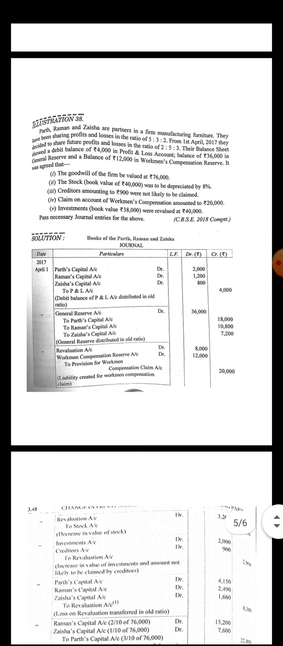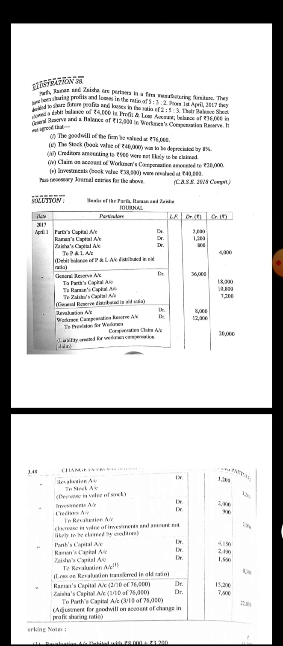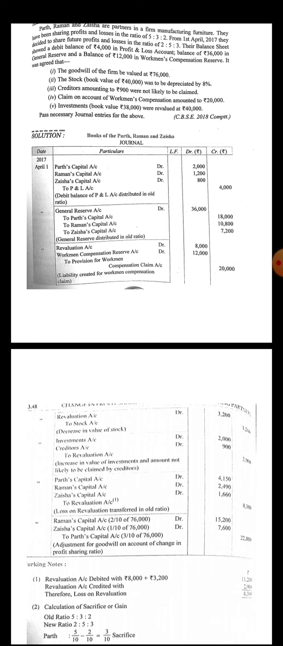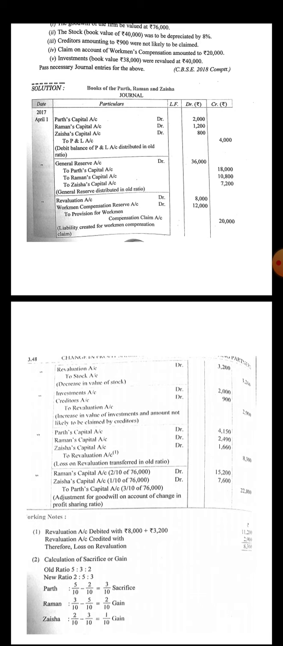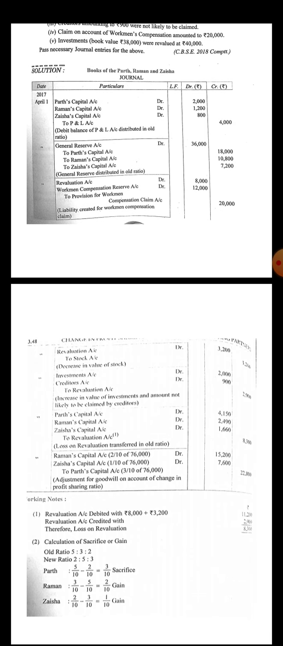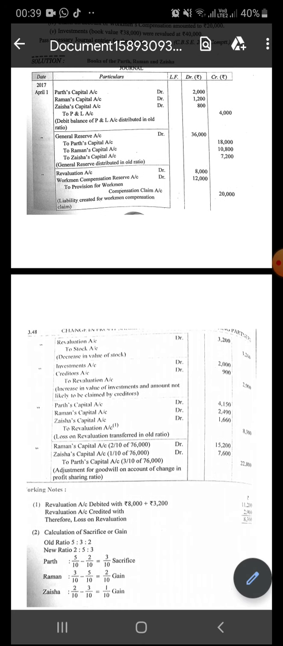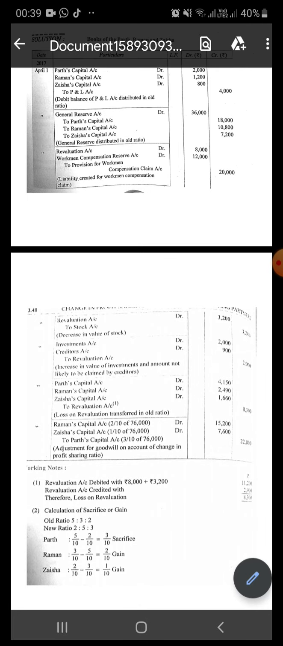After that, there is a claim on account of workman compensation amounted to rupees 20,000. And what is the balance in the workman compensation reserve? That is 12,000. Means we have a balance in the workman compensation reserve of only 12,000 and there is a claim for 20,000. So there is a loss of 8,000 that will be transferred to the revaluation account. The entry will be workman compensation reserve account debit 12,000, revaluation account debit 8,000, and to provision for workman compensation claim account 20,000. Means 8,000 will be transferred from revaluation account.